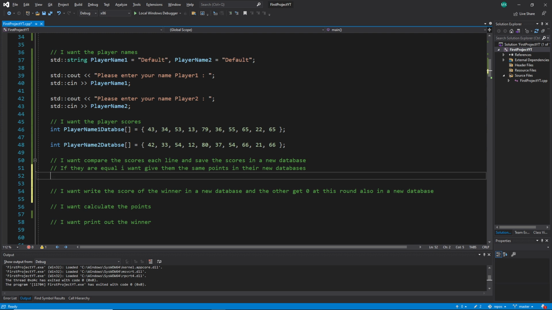So how do we write this one? First of all, comparing is very easy. How do we compare to each other? We use the variable name. In this case, we use this one. Let me show you this.